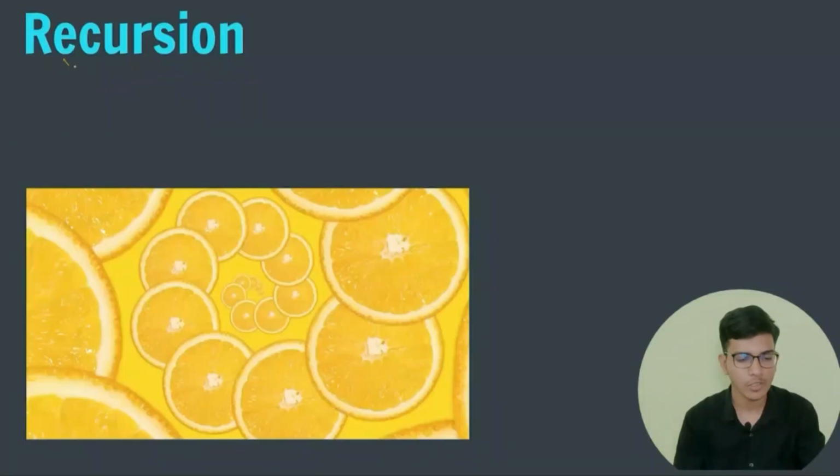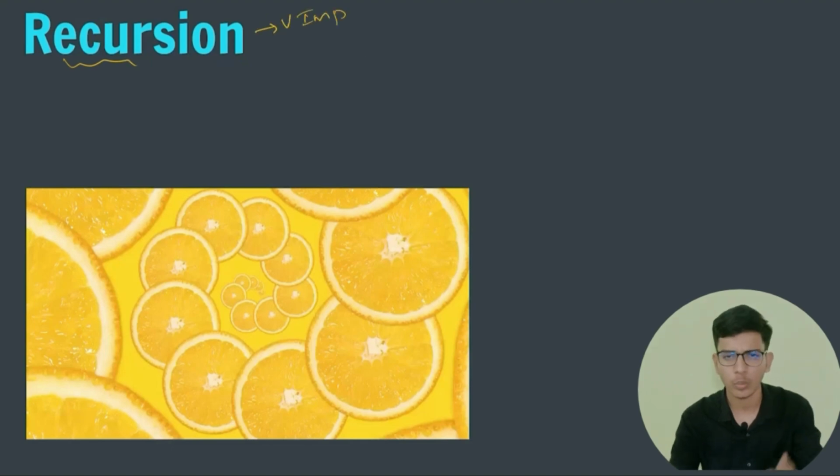Hello everyone, now we are going to start our next chapter, that is recursion. Recursion is a very important chapter when it comes to placements and interviews, and the interviewer might ask you a direct problem of Fibonacci series or any kind of tiling problem or friends pairing problem. These are famous problems for recursion, and these are the fundamentals for our upcoming chapters. Recursion is the base of our upcoming chapters like trees, graphs, DP, and all those things.